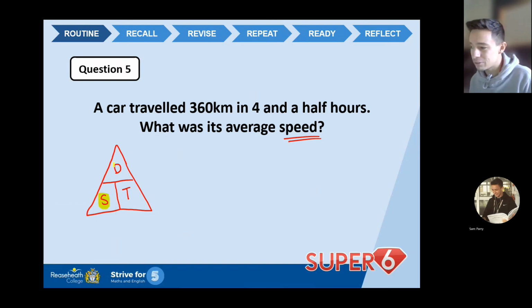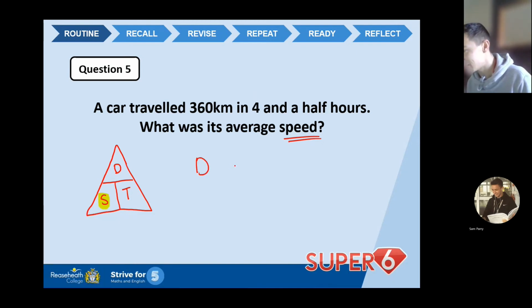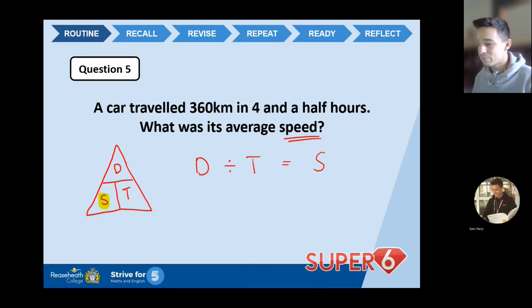So that's what I want to work out. So I need to do distance divided by time. That's going to tell me what the speed is. So distance divided by time equals speed. Okay, now another way you could do it, in an exam, I'll put my hand over the letter S to cover it up, but obviously I can't do that because you can't see my screen like that. But anyway, distance divided by time.